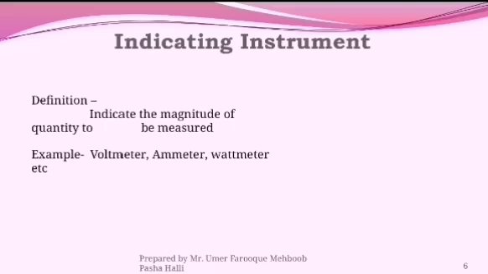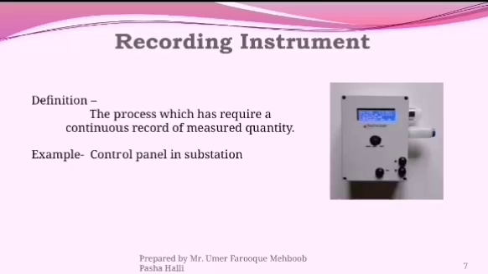Now we discuss one by one. Indicating instrument: the indicating instrument indicates the magnitude of the quantity to be measured. Examples: voltmeter, ammeter, and wattmeter.